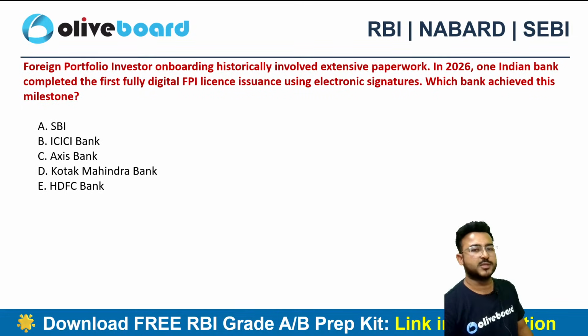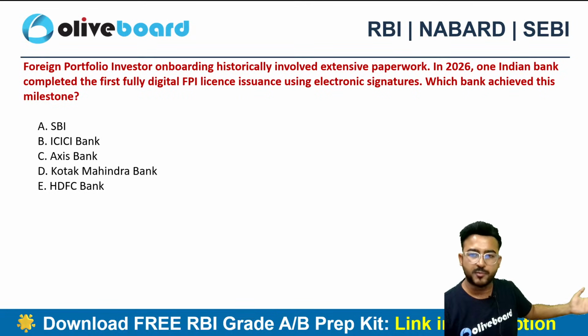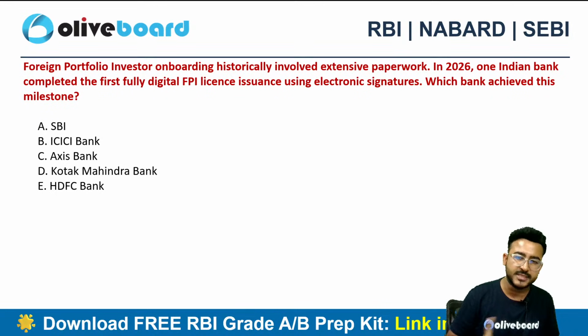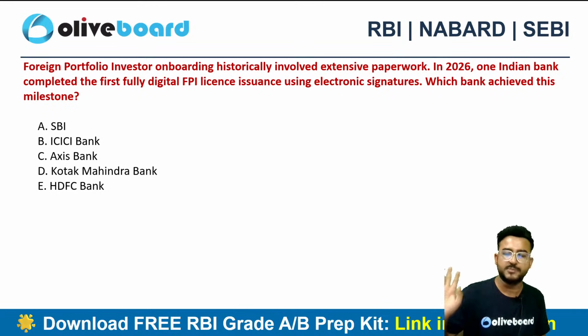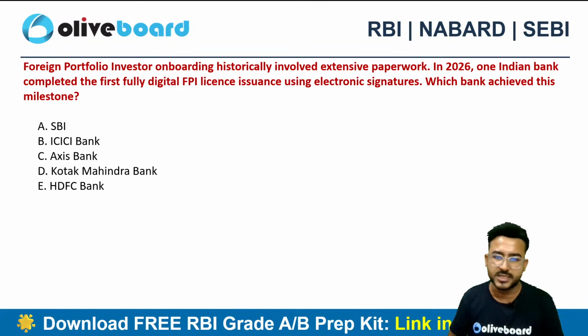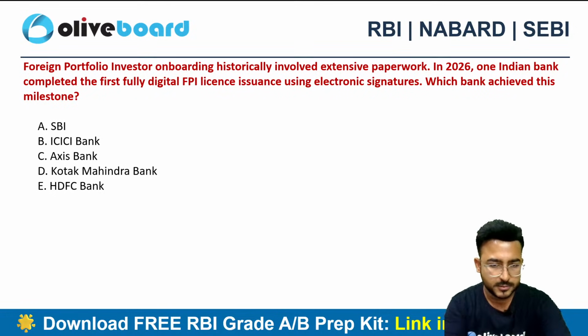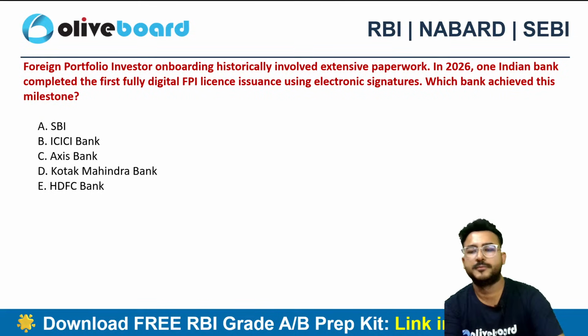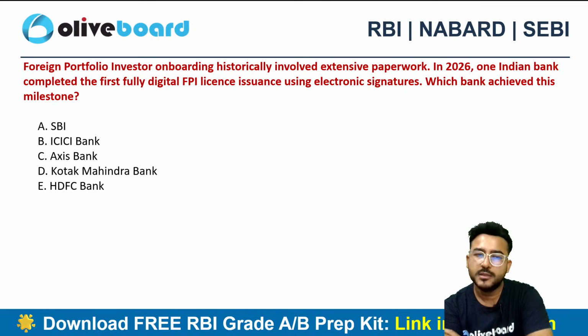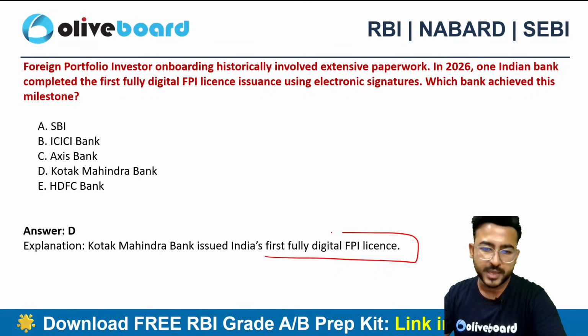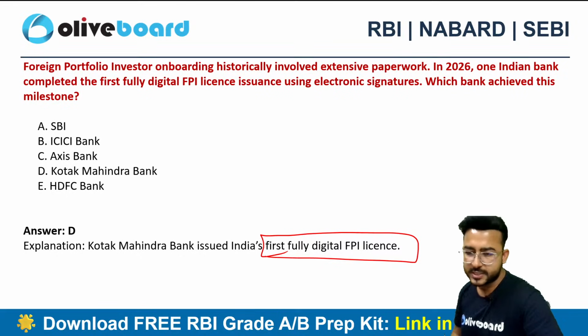Foreign portfolio investors onboarding historically involved extensive paperwork, but in 2026, one Indian bank completed the first fully digital FPI license issuance using the electronic signature as per the new SEBI guidelines. Which bank has achieved this milestone for the first time in India? Yes, that is the Kotak Mahindra Bank. The Kotak Mahindra Bank issued India's first fully digital FPI license in accordance with the new SEBI guidelines.